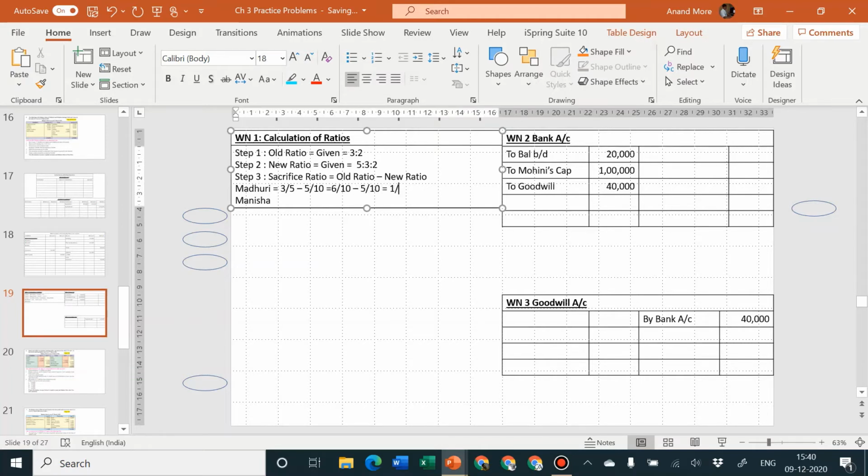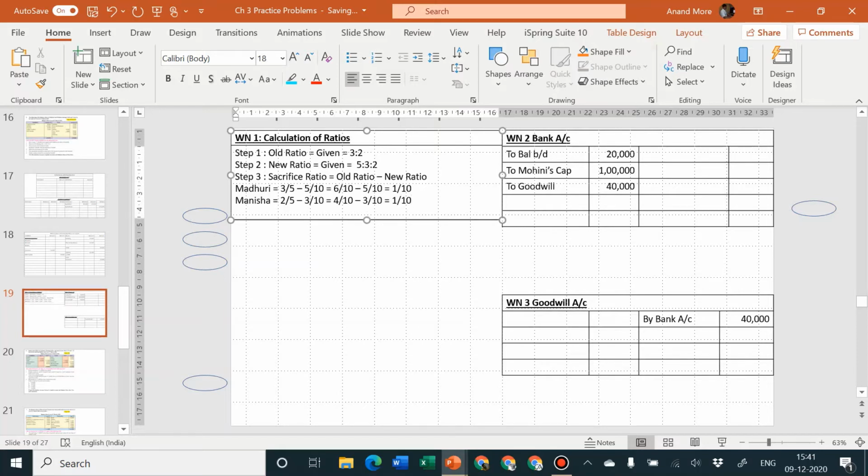is equal to 1/10. Manisha's old ratio was 2/5 minus her new ratio 3/10. The first part should be multiplied by 2, it becomes 4/10 minus 3/10, that goes to 1/10.